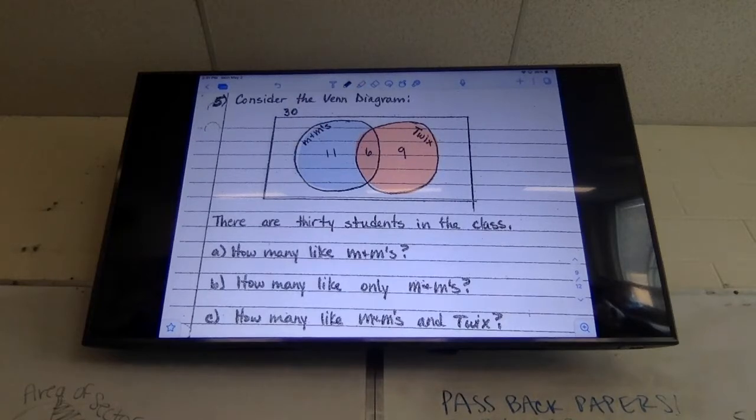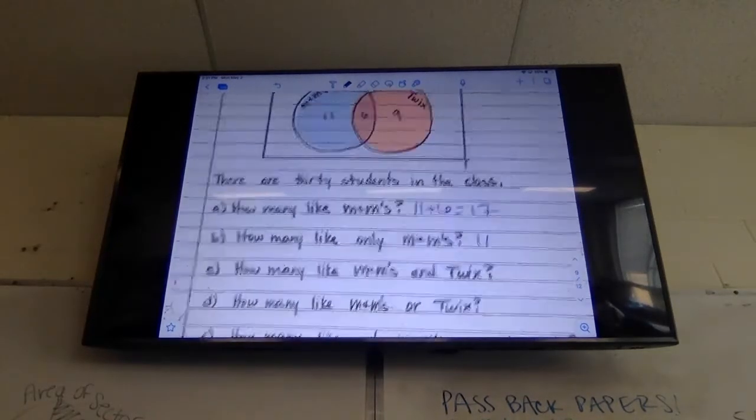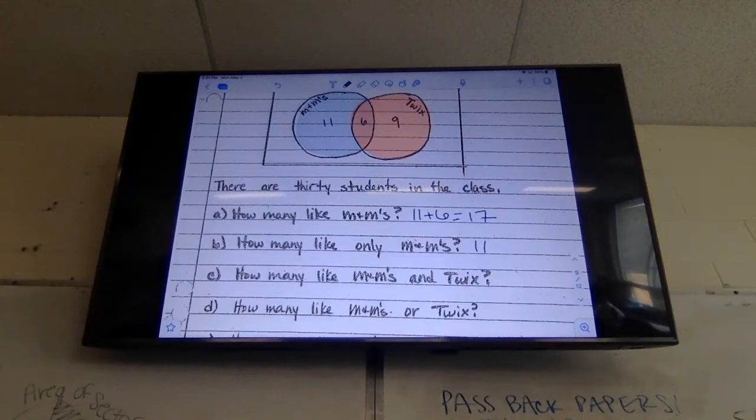17. Why, Seth? There's 11 already that only like M&Ms, but then there's 6 more that like M&Ms. Good. So only 11 like only M&Ms, but this whole circle of those that like M&Ms is 11 plus 6, which is 17. Now, that being said, how many like only M&Ms? 11. How many like M&Ms and Twix? 6. Like both of them would be 6 in the middle, right?